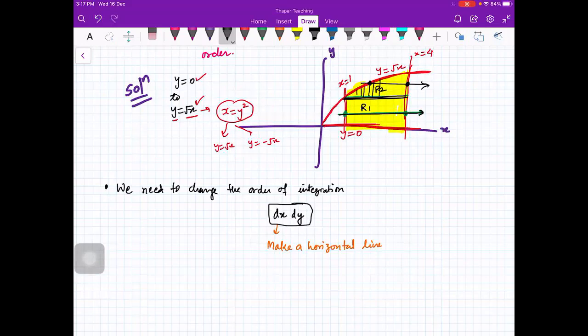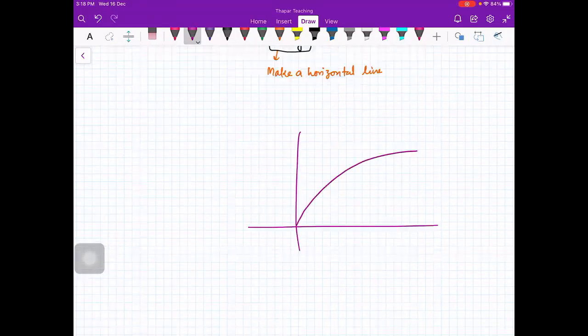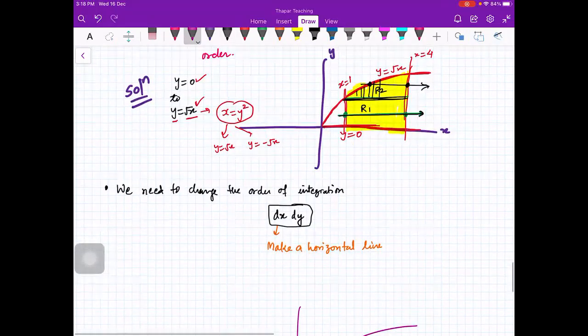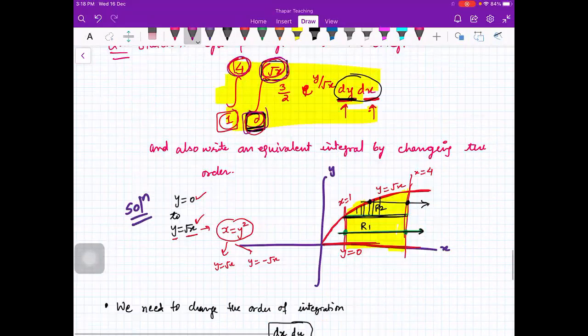Can you explain this point again? Yes, beta. Let me tell you. Before that, one thing: the graph we draw is made according to the limits of integration, yes, according to these limits of integration. Now here we are integrating first with respect to y. That is why I get y from 0 to y is equal to root x, and then with respect to x.